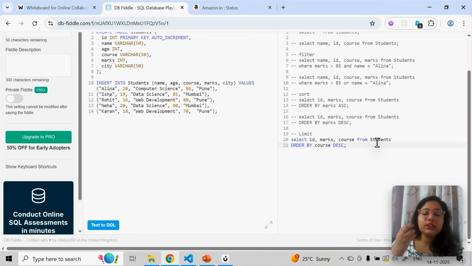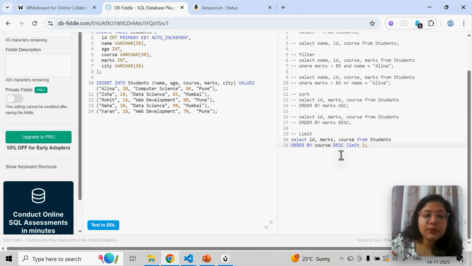Okay. It's not only numerical or integer column values you can do. You can do ORDER BY on alphabetical order as well. Alphabetical descending means it will start from Z. So SELECT, I want to see ID, marks, course from students, ORDER BY course name, descending order, and I'll say LIMIT 2.